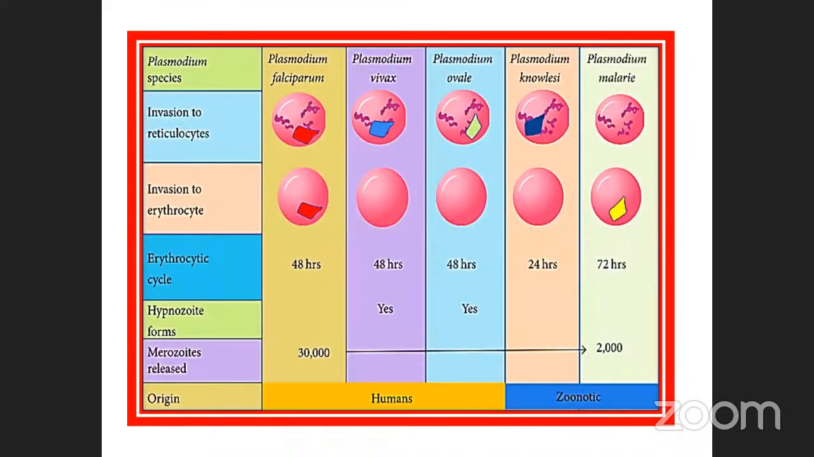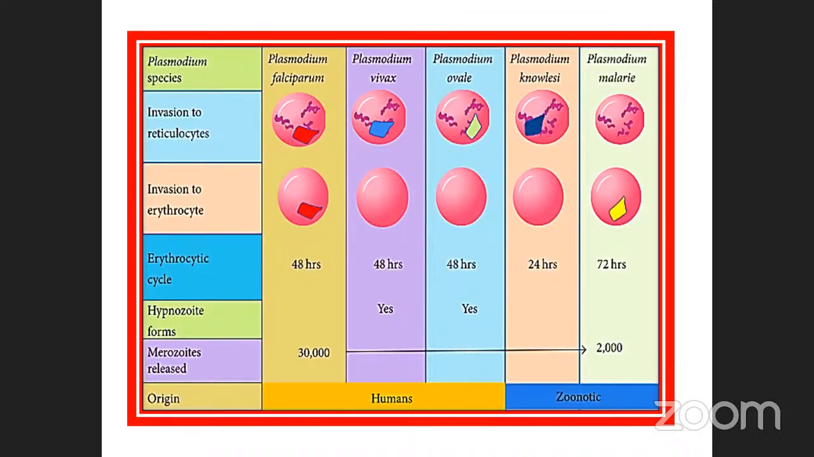These are the stages. Plasmodium species, invasion of reticulocytes, invasion of erythrocytes, erythrocytic cycles. How many hours will it take? See, 48 hours, 48 hours, 48 hours, 24 hours, and 72 hours. Plasmodium malariae will take 72 hours for its erythrocytic cycle. And hypnozoites form in some, but not in others. How many merozoites are released? See, to the level of 30,000 to 2,000. Origin, all are zoonotic.